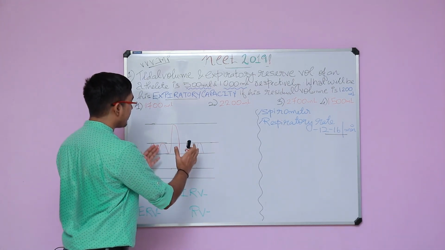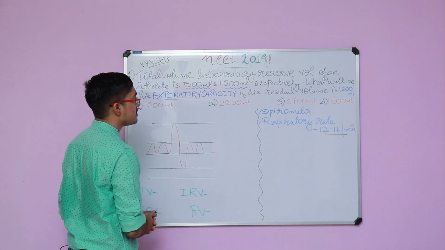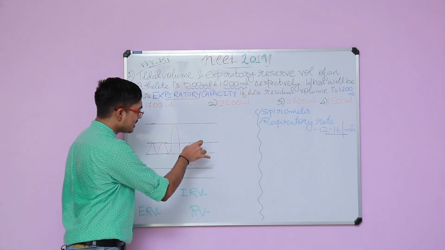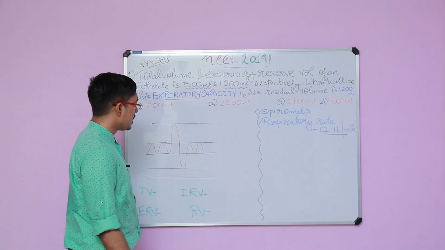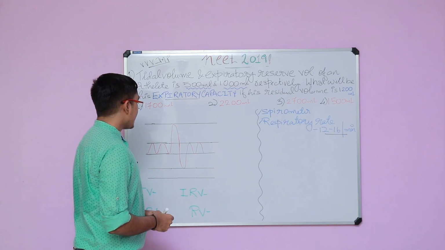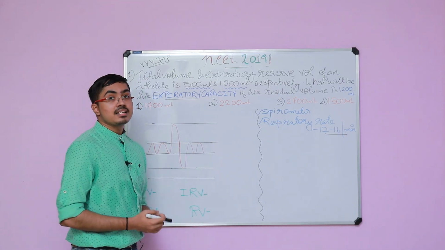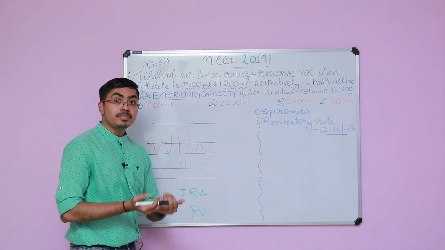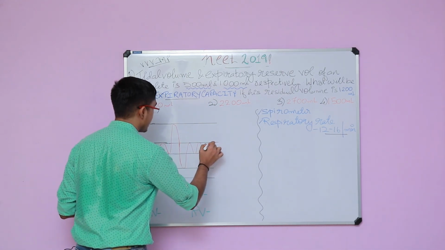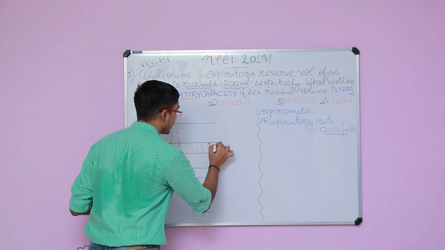Now we will be defining all the respiratory volumes and capacities over here. This part is the normal breathing of a person. As he inspires, the graph goes up, as he expires, the graph goes down. This is called the tidal volume, the volume of air breathed in and out in normal respiration. So that is tidal volume, and I will be marking it as TV over here.